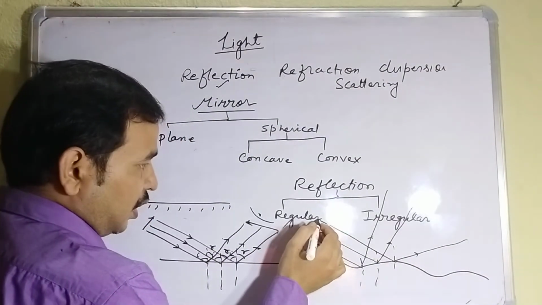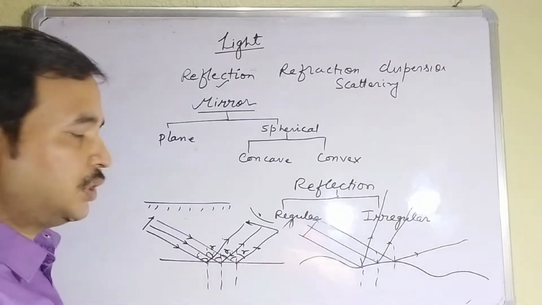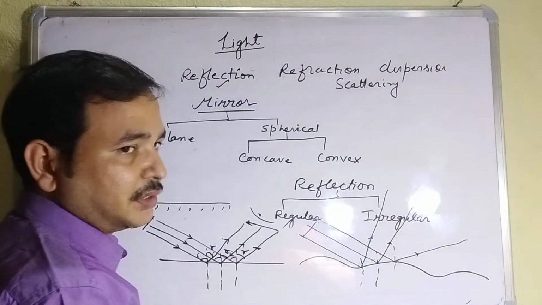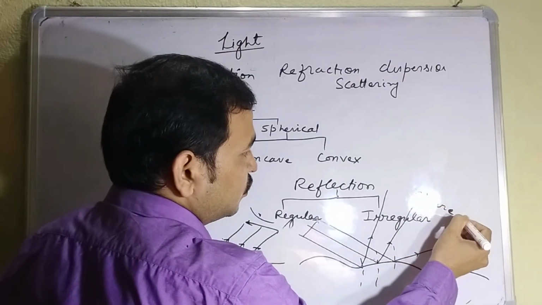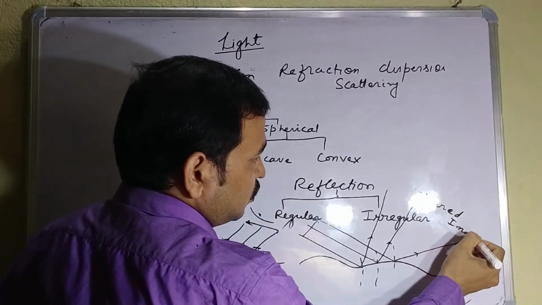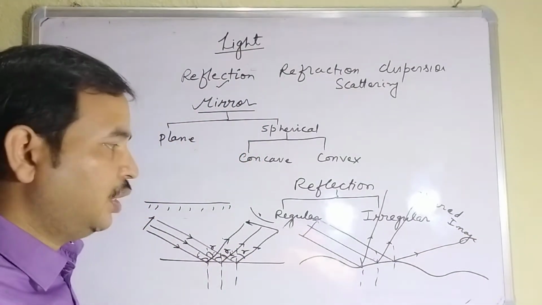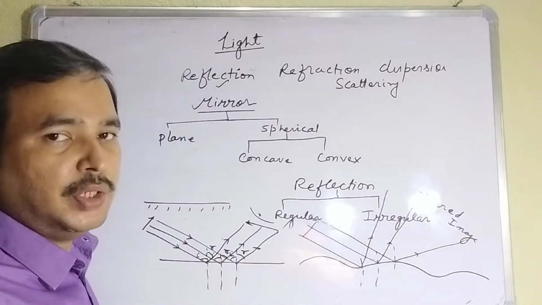So this ray of light which is coming from the object is diverged in different directions. So you will get a blurred image here. Blurred image means the image is not clear, and you cannot see the image also.